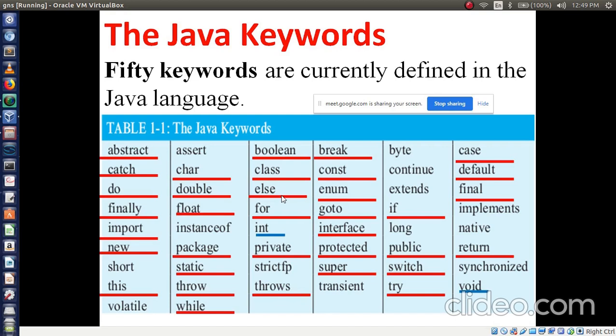In the fifth column you write import, import, import, public, protected, wide.